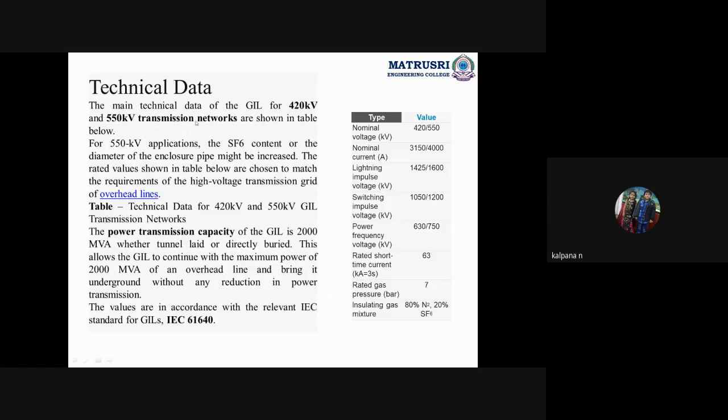This is the technical data of GIL. The range of the voltage is 420 or 550. If we are using the gas insulated transmission line for the rating of 420 or 550, we should maintain these ratings. Nominal current is 3150 amperes or 4000 amperes. Lightning impulse voltage in kilovolts: 1425 by 1600. Make a note, ma. Sometimes they may ask.